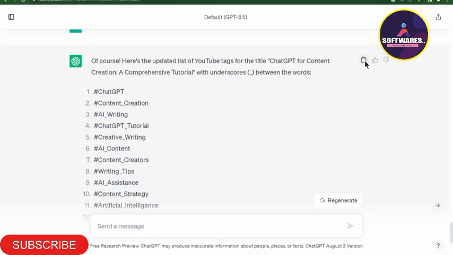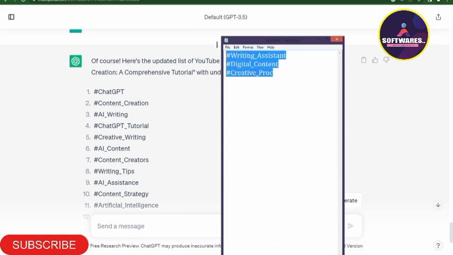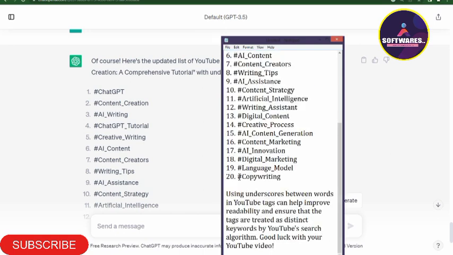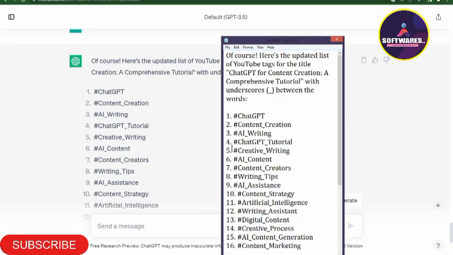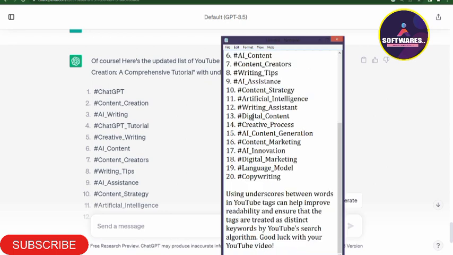So as you can see, if you want to copy the content, what you simply do is move your cursor to the top right corner, click on it, and automatically your content will be copied. So you can just go to the notepad and paste it. As you can see, I've pasted the tags, but if you notice, the tags are carrying numbering. And when you are working on YouTube, there is no need for you to add numbers.